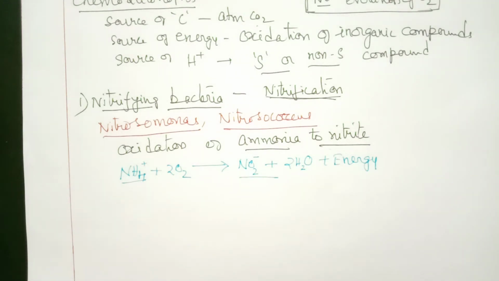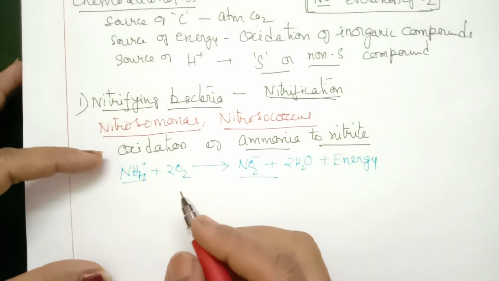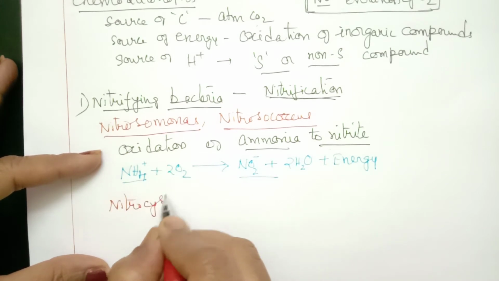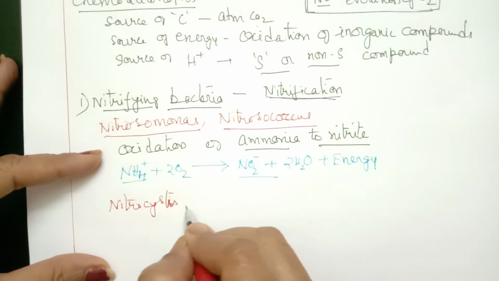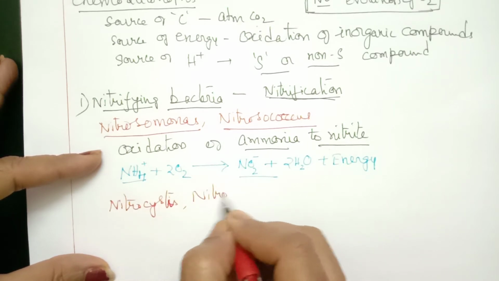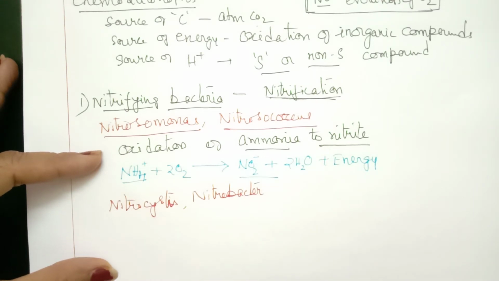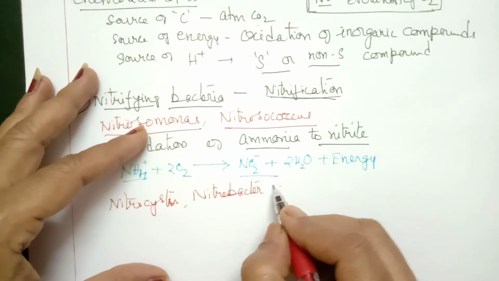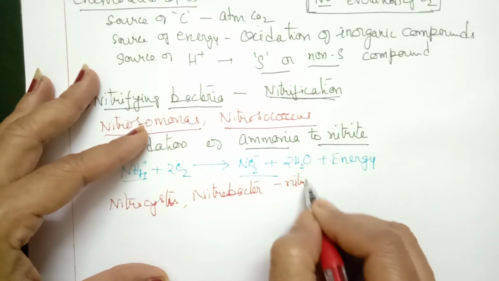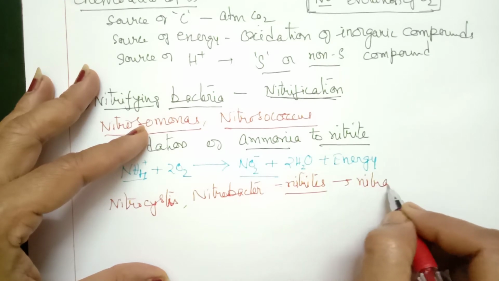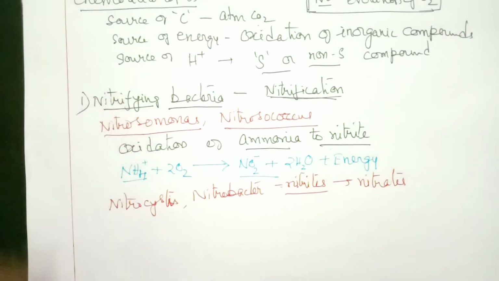So in the second stage, let us take two examples, Nitrocystis and Nitrobacter. Nitrocystis and Nitrobacter are involved in conversion of nitrites to nitrates. Let us understand this with the help of an equation.